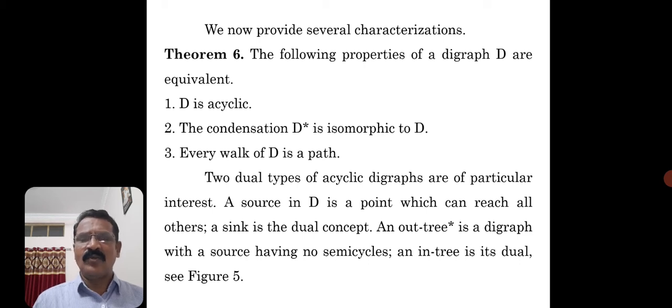Okay, so two dual types of acyclic digraphs are of particular interest. A source in D is a point which can reach all others. A sink is the dual concept. You know the concept of source and sink. An out tree is a digraph with a source having no semi-cycles. An in tree is its dual. So these ideas you can see in figure 5.